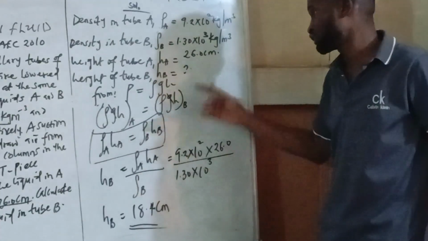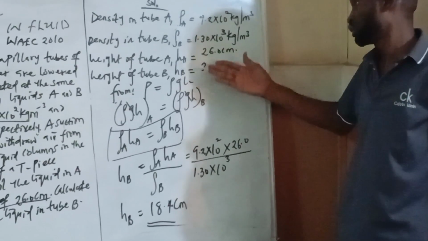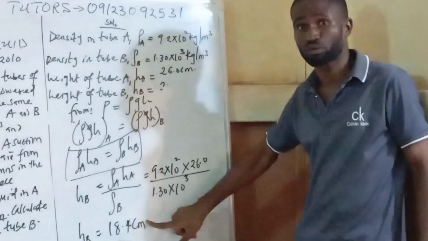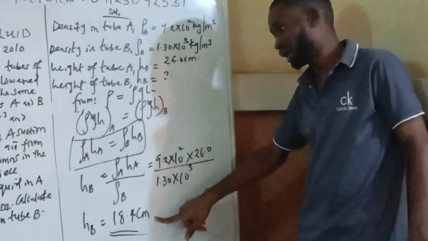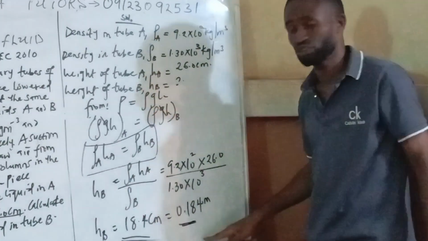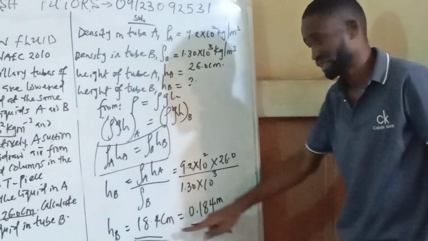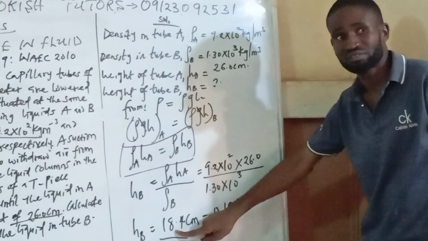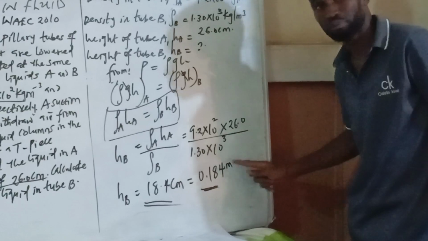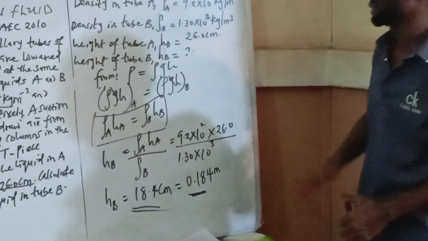Because the option was also given, there's no need of converting in this one. Or if you still want to convert, I can still convert it from here. If I convert it, I will divide by 100 to get 0.184 meters. Okay, if you have any question on this one, it will be solved.